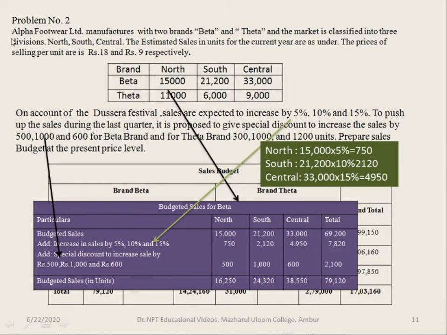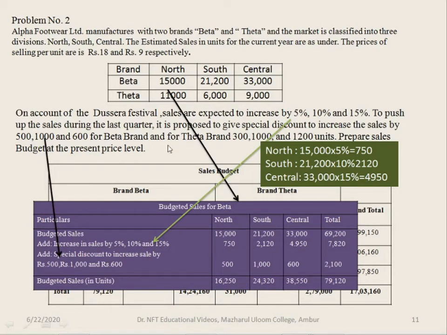So here first we will prepare budgeted sales for Beta brand. In case of Beta brand, 15,000 is the estimated sales in units for north, then 21,200 is for south and 33,000 is for central.